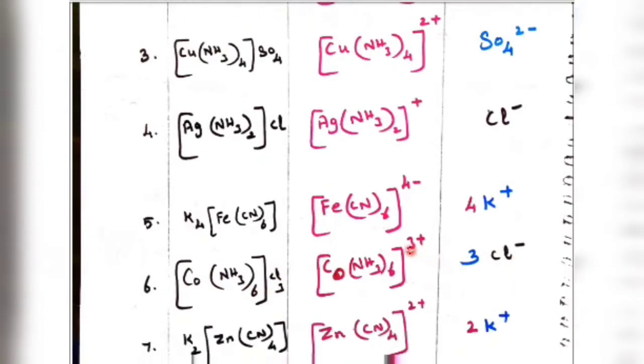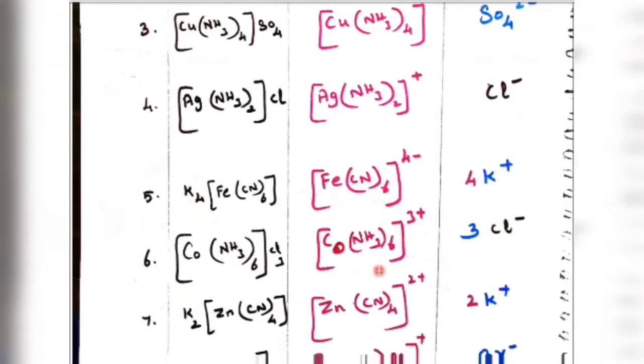K4[Fe(CN)6]: on the left side is potassium, so it is ionizable. 4K plus is the counter ion, and [Fe(CN)6]4- is an anionic complex. [Co(NH3)6]Cl3: outside Cl3 is ionizable, so 3Cl minus is removed, it becomes 3 plus, a cationic complex.